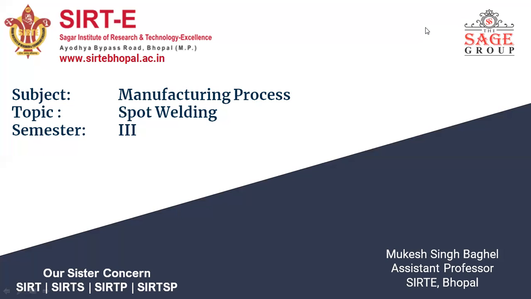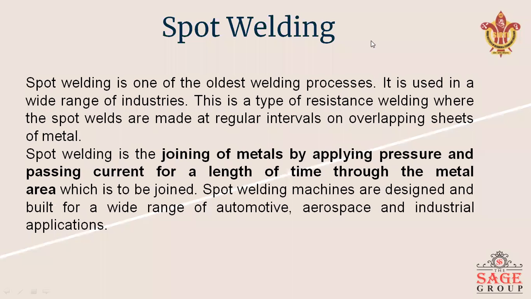After that, we have a very low voltage. The value of voltage is 1 to 25 volts. This current and voltage pass through the two metal pieces to be welded, which touch each other for a very short time. The heat produced is given by the following relation: H equal to I square RT.